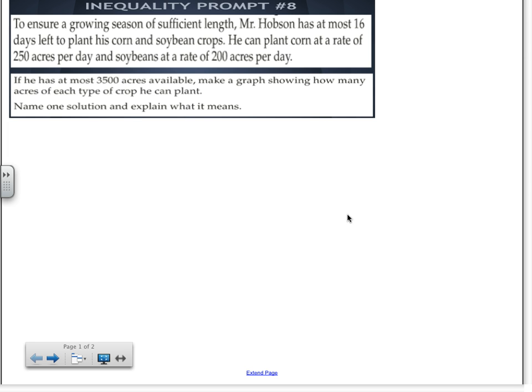The acres that you can plant for corn and soybeans. Exactly. Look at the number of acres that you can plant per day for corn, per day for soybeans. Is this number actually fixed? 250 acres per day for corn, and 200 acres per day for soybeans, right? That's fixed. So if I plant 250 acres per day for corn, that means 2 days later I can plant 500 acres. 3 days later, that's 750. So you kind of see the math there. Similar to the weight problem yesterday, you know it's going to involve what here?